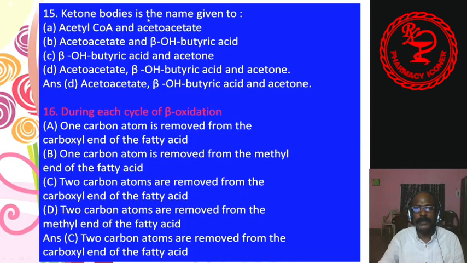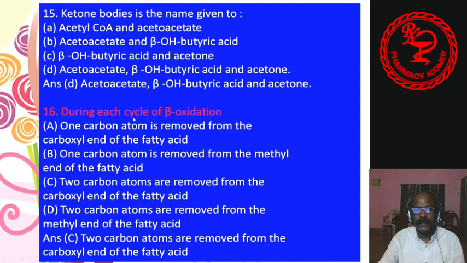15. Ketone bodies is the name given to, very important question, acetyl-CoA and acetoacetate, acetoacetate and beta-hydroxybutyric acid, beta-hydroxybutyric acid and acetone, or acetoacetate, beta-hydroxybutyric acid and acetone. Answer D, acetoacetate, beta-hydroxybutyric acid and acetone. These three are known as the ketone bodies.